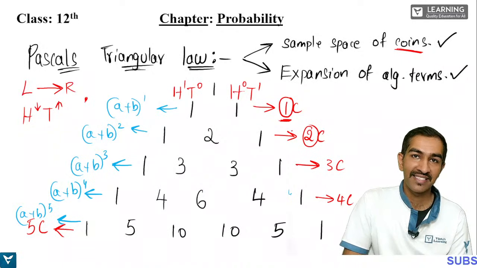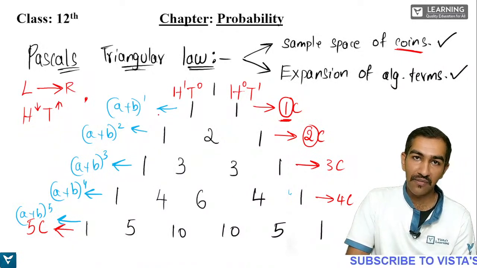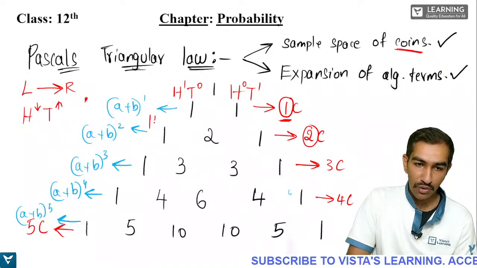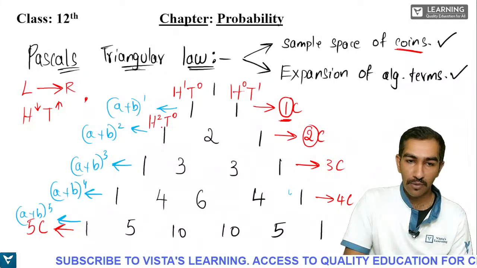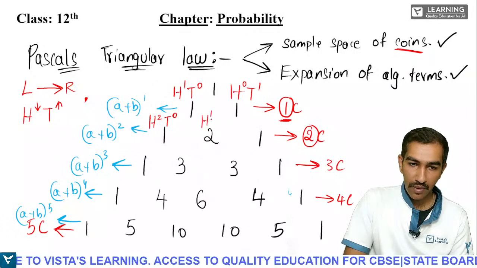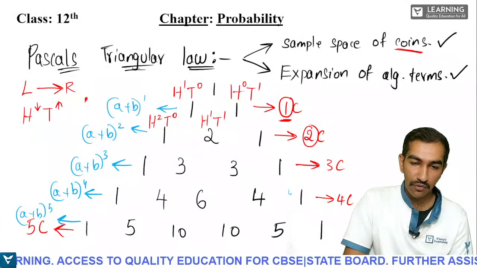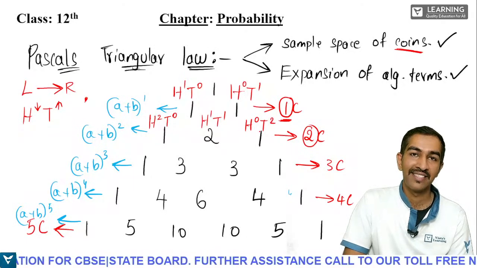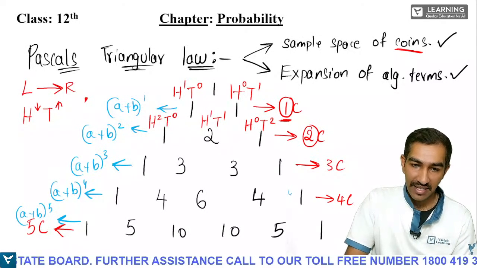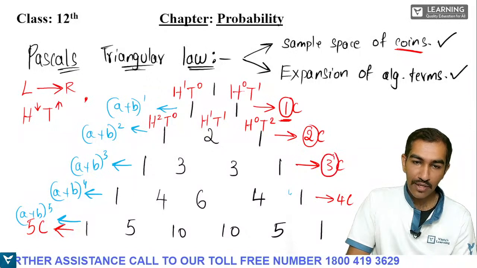Now in the next one you see, how many coins are there? There are 2 coins. Correct? So what is the initial power of h? 2. So h to the power of 2, t to the power of 0. Move from left to right, h to the power of 1, t to the power of 1. Again move from left to right, h to the power of 0, t to the power of 2. Now see, here how many coins are being used? 3 coins are being used.